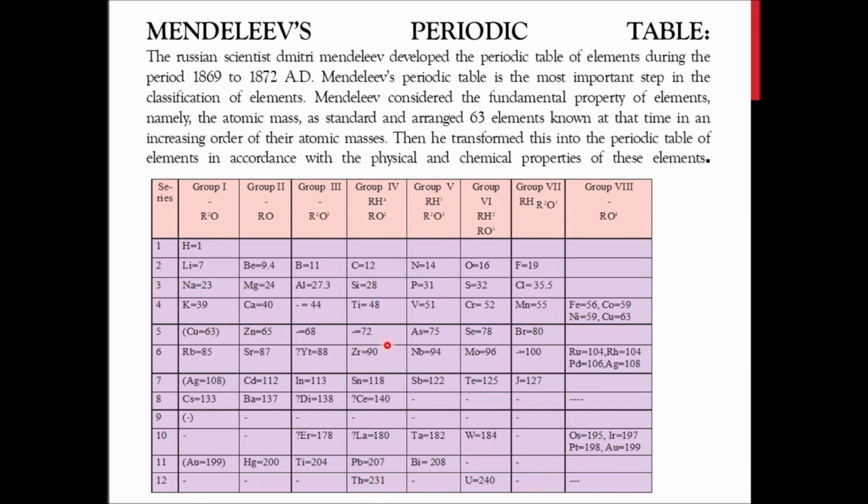According to this, and according to the chemical and physical properties, he separated them into groups. So he gave a very fantastic, revolutionary breakthrough in the classification of elements. It was very appreciable. I will show you a small actual look at how Mendeleev's periodic table looked at the start, in the next slide.